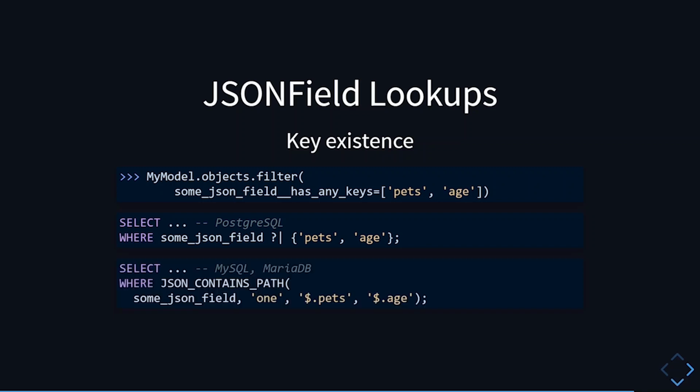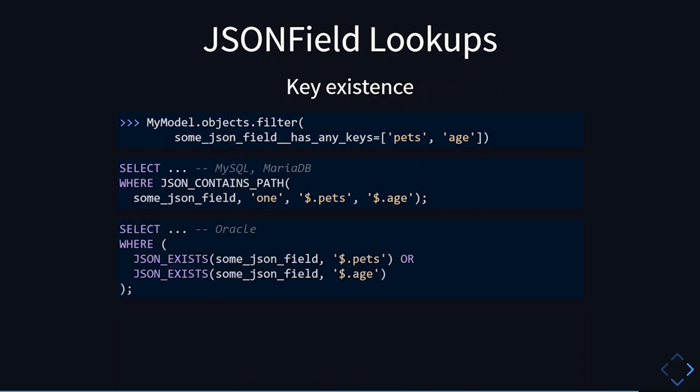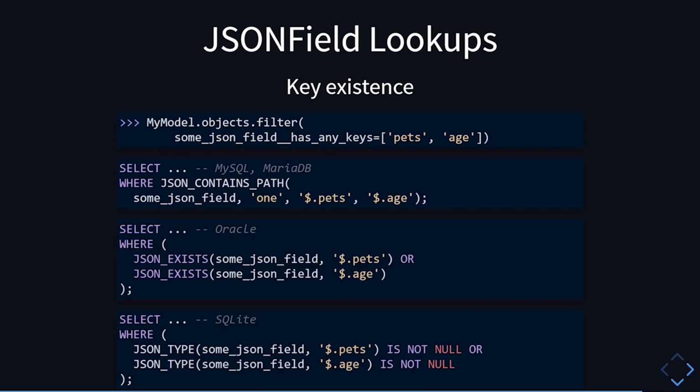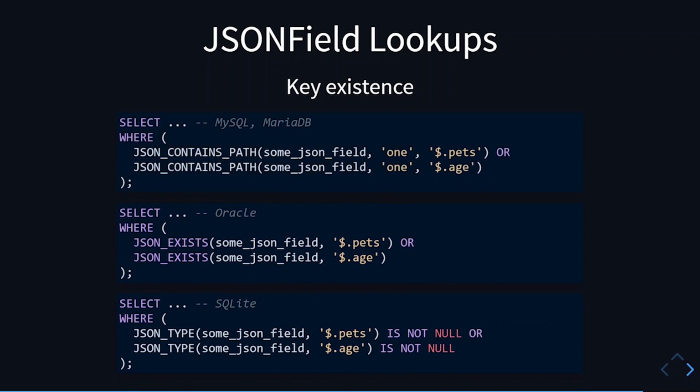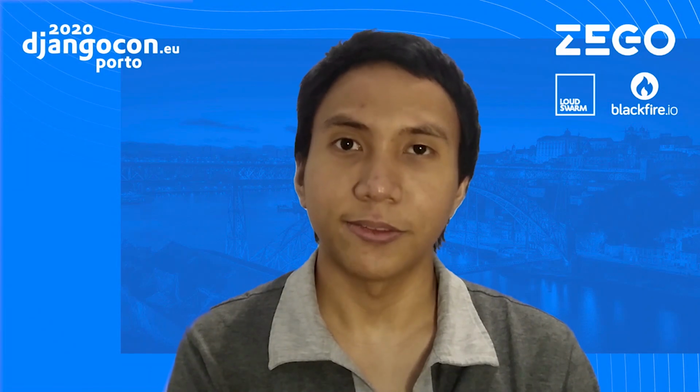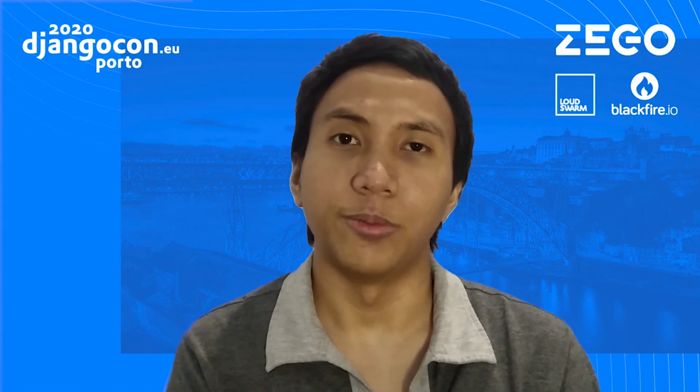On MySQL and MariaDB, it's like hasKeys lookup, but we use the one argument instead of all. And on Oracle and SQLite, we just chain the function calls with the OR operator. We did the same thing with the MySQL implementation so that they all use the same code with different function templates. And that's it.